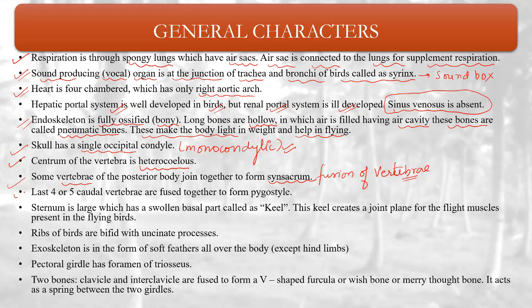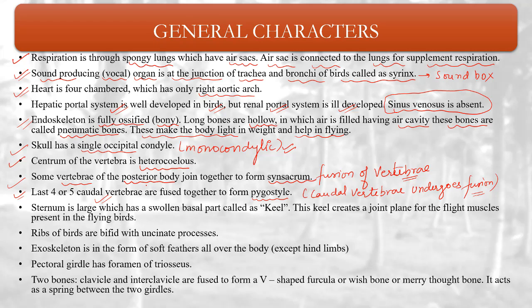Last 4 to 5 caudal vertebrae are fused together to form pygostyle. So the caudal vertebrae undergo fusion. So last 4 to 5 caudal vertebrae are fused to form pygostyle. And what is synsacrum? Some of the vertebrae of the posterior body join together to form synsacrum.